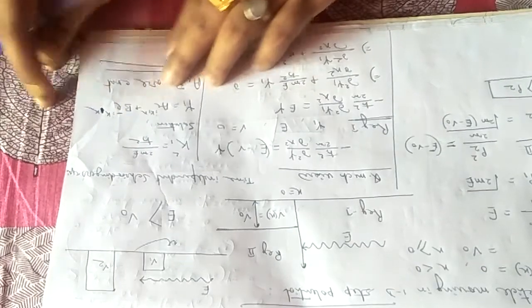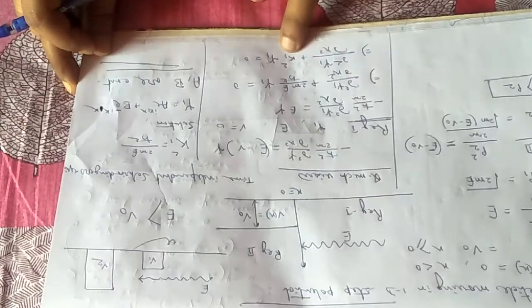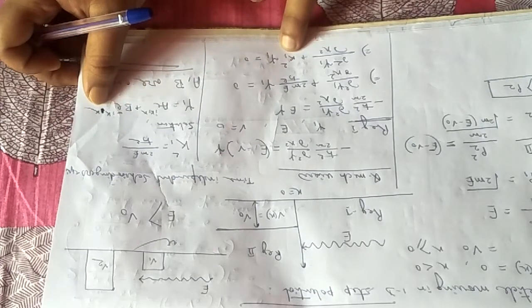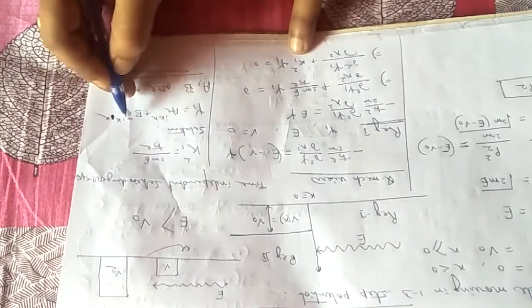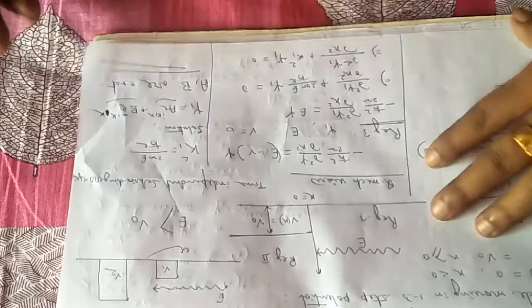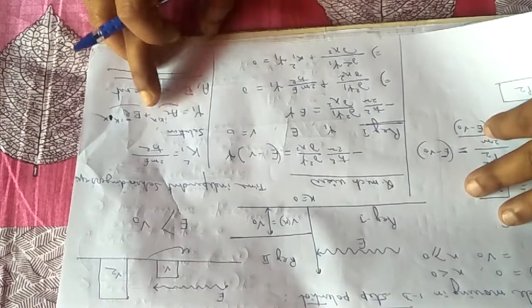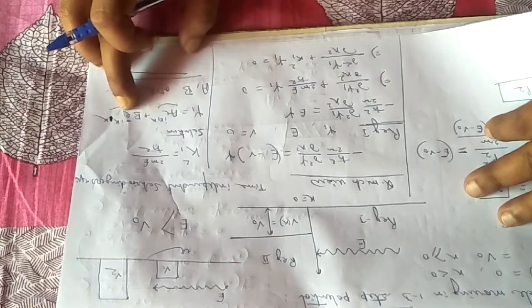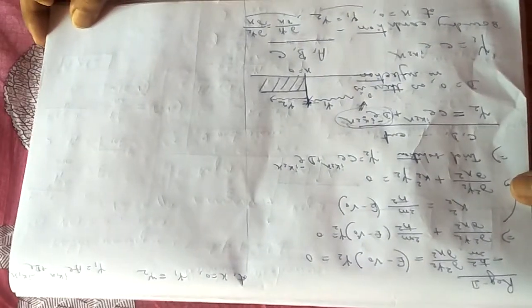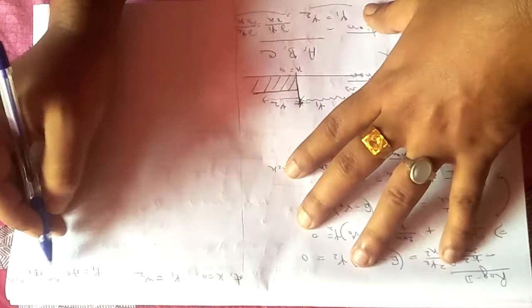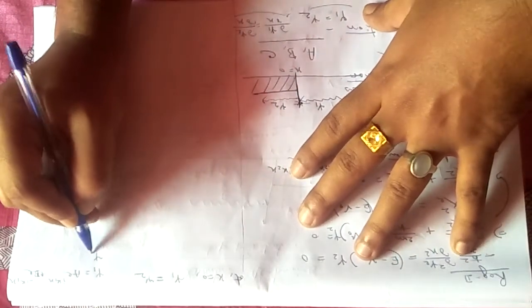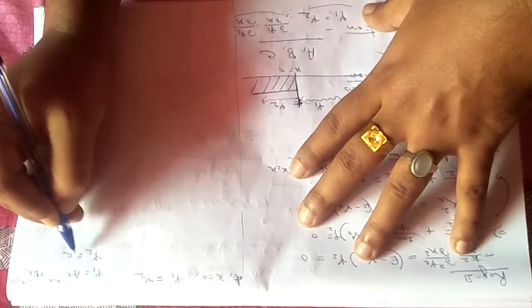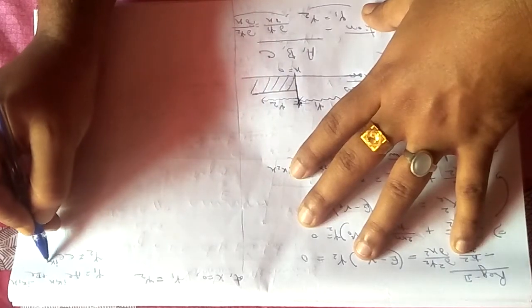There was some error in the previous calculation. You can check it better. This is k1, so all the terms will be in terms of k1, of course, and there will be a minus sign, this part plus that part. Okay, psi 1 equals a e to the power i k1 into x plus b e to the power minus i k1 into x. Okay, fine. Now let us proceed. What we have written, the value of psi 2 will be equal to c e to the power i k2 into x.